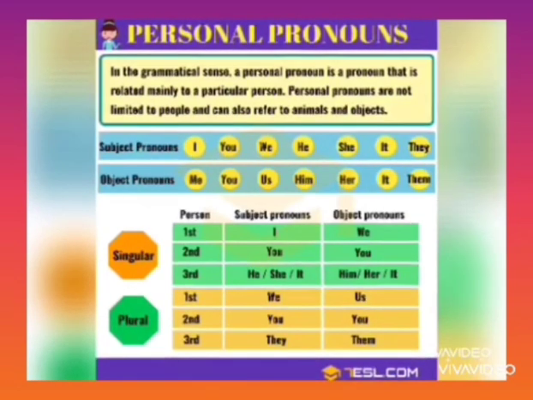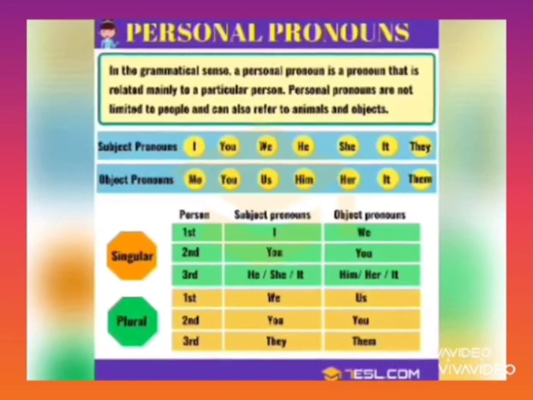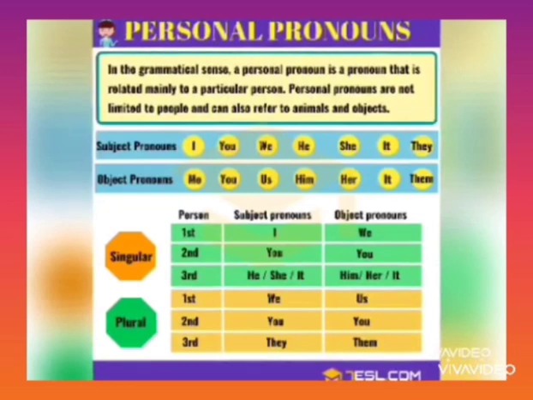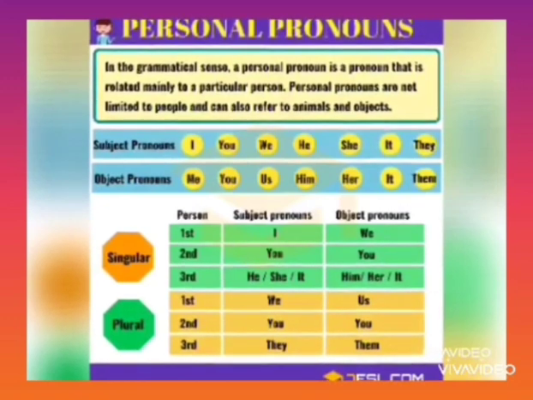Personal pronouns are not only limited to people, they can also refer to animals and objects. In the grammatical sense, a personal pronoun is a pronoun that is related mainly to a particular person, like I, you, we.